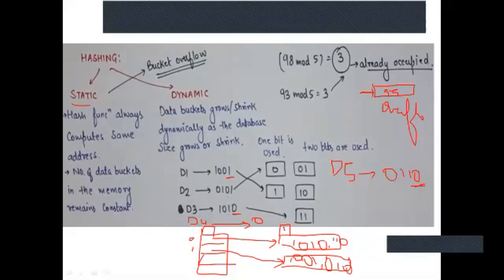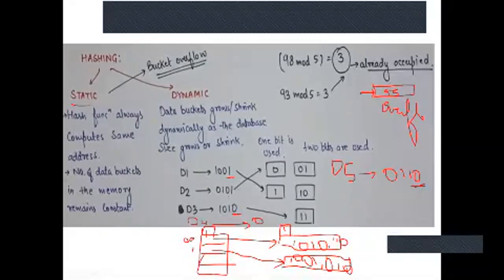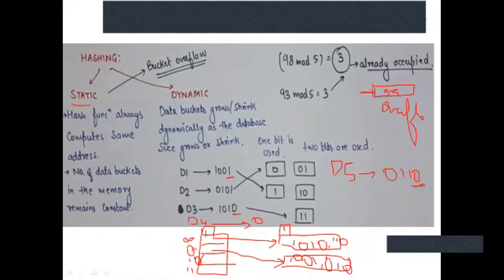Suppose here local depth is 1, global depth is 1. So what will I do? Since this is also pointing to directory 0, I'll split this bucket and double the directory. Now the directory will become 00, 01, 10 and 11, and this bucket B1 will split.